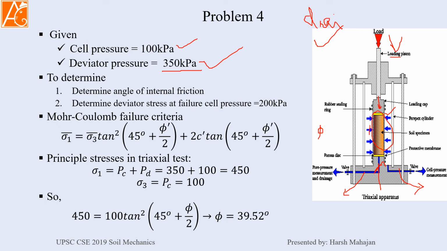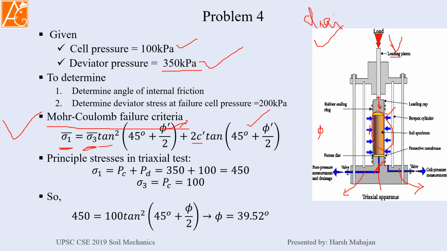So this is the main equation for this question, Mohr-Coulomb failure criteria, written like this: effective major principal stress, sigma 1 bar, equals minor principal stress sigma 3 bar times tan square of 45 degree plus phi effective by 2, where phi is the angle of internal friction, plus 2c tan of 45 degree plus phi by 2.